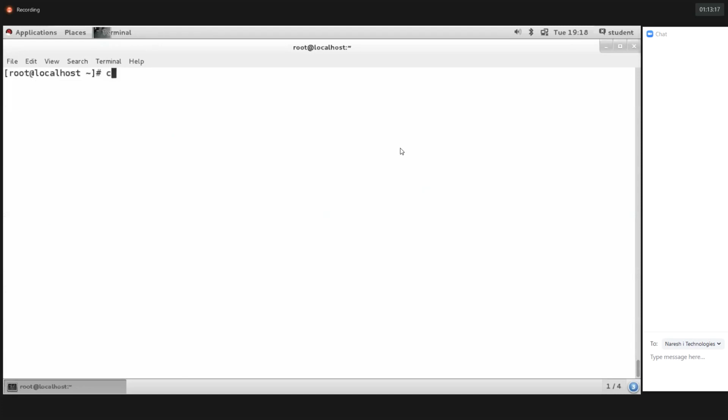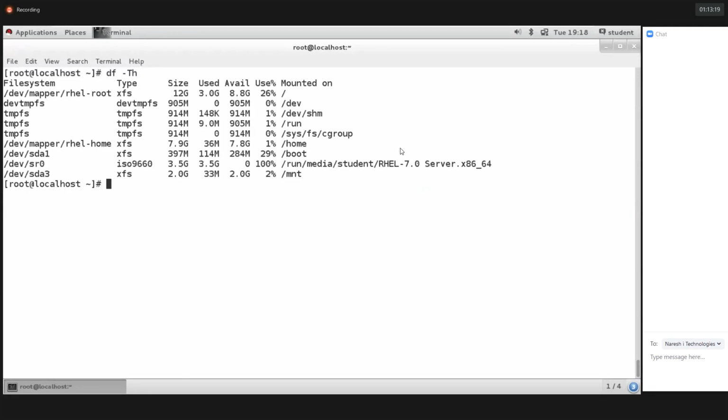Okay. So now, how to store the data? Guys, apart from mount, we have one more command also, df -th. So df -th. Then see here, /dev/sda3. The partition type is XFS, 2 GB size, and we have used only 2%. So almost 2 GB is available. It got mounted on /mnt. So cd /mnt, then hit enter. I'm creating a few files and directories.